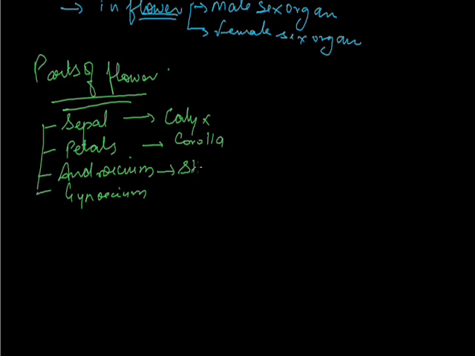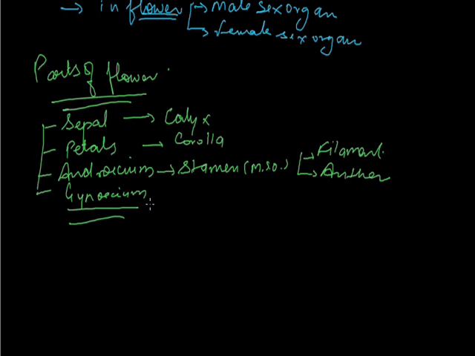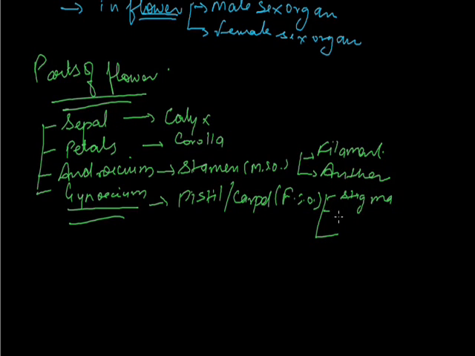Androecium is also known as the stamen, which is actually the male sex organ, and it consists of two parts. One is the filament and the other one is the leaf-like structure, that is the anther. If we talk about the gynoecium, the other name of the gynoecium is the pistil or the carpel, and this is actually the female sex organ in the flower, which is made of three parts, that is the stigma, then the long tube-like structure, that is the style, and finally the ovule.